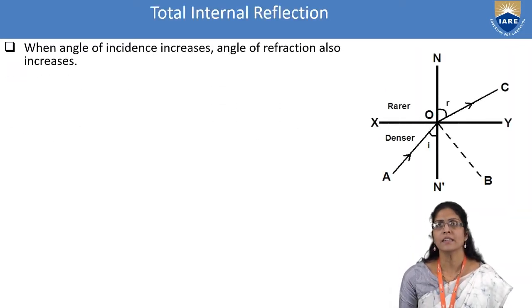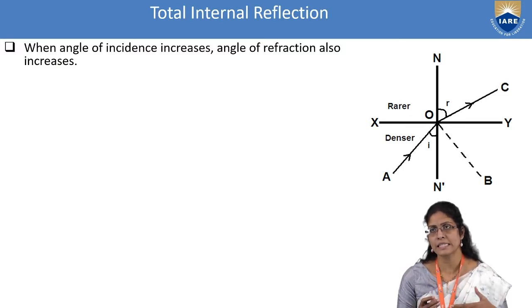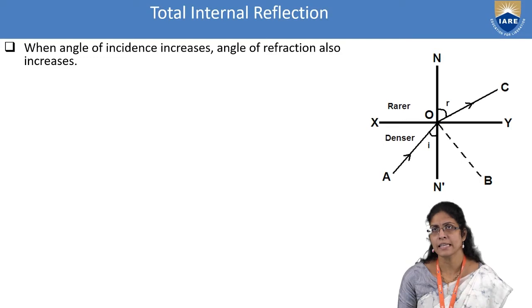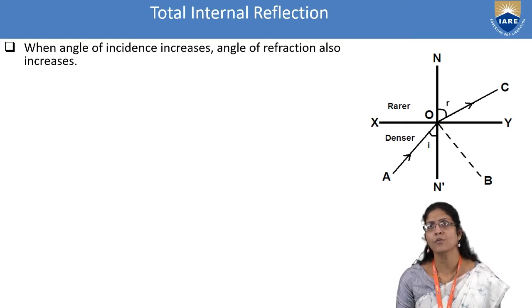So to understand total internal reflection, you should look into how the refraction happens when the angles of incidence are varied. When the angle of incidence increases, the angle of refraction also increases, right?